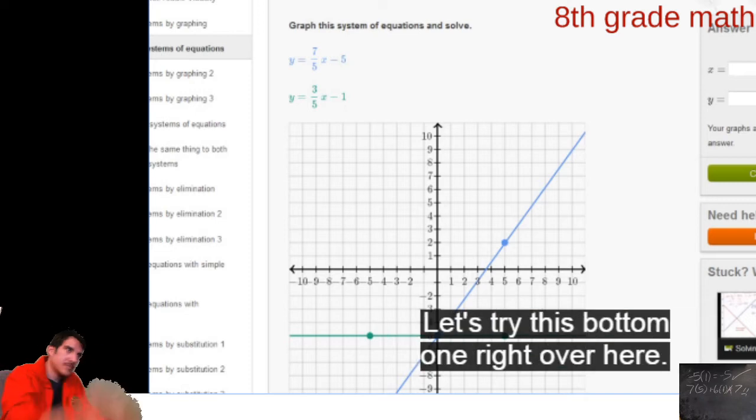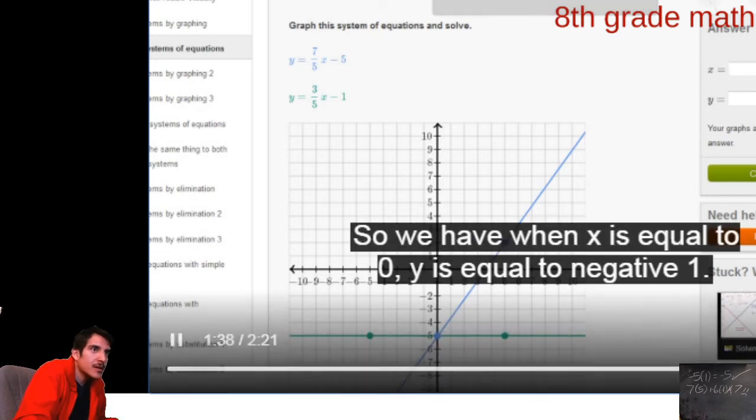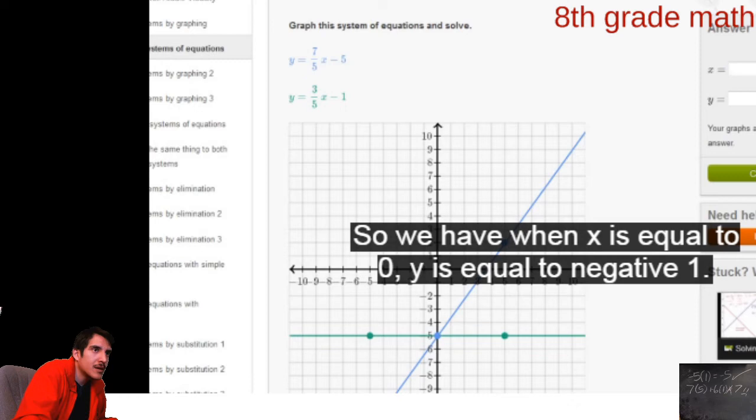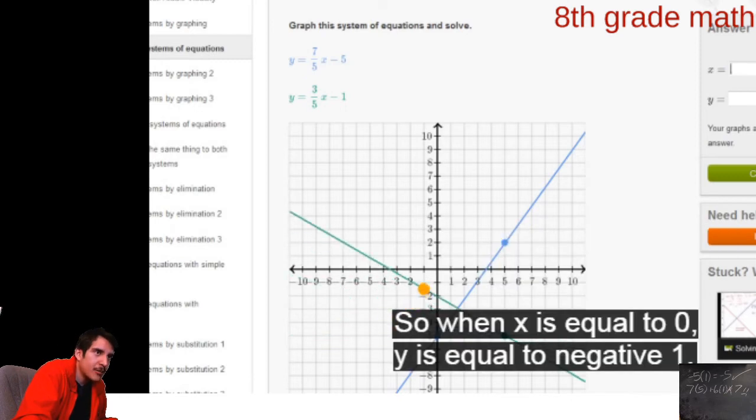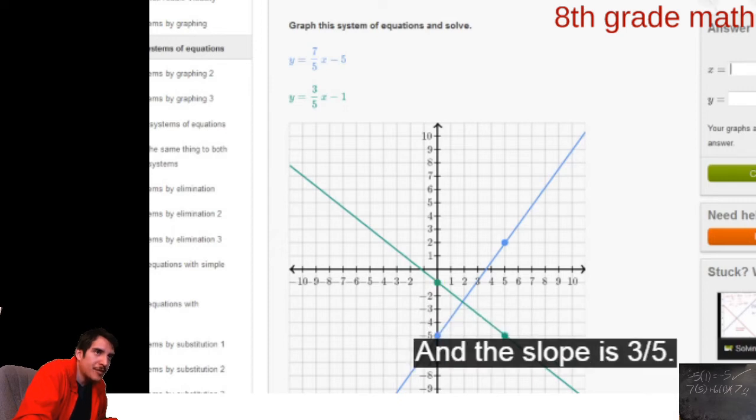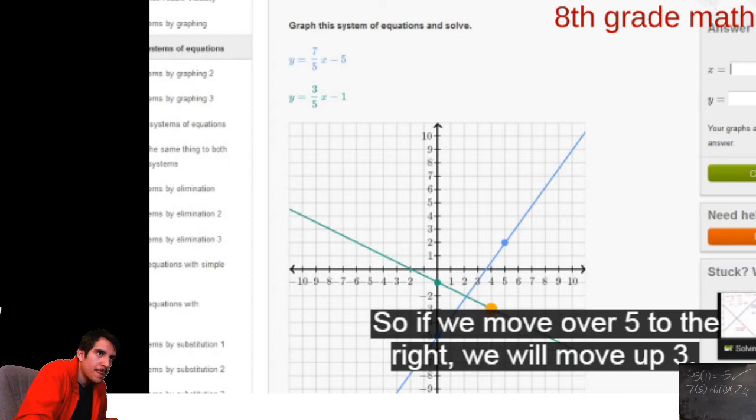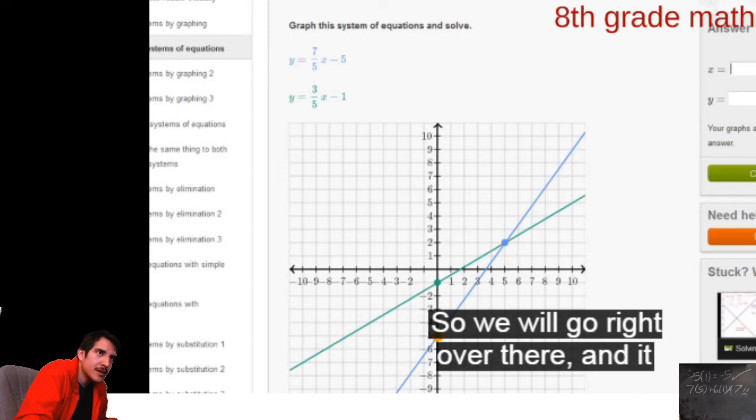Let's try this bottom one right over here. So when x is equal to 0, y is equal to negative 1. So we begin with x equal to 0, y is equal to negative 1. And the slope is 3/5, rise 3, run 5. So if we move over 5 to the right, we will move up 3. So we will go right over there.